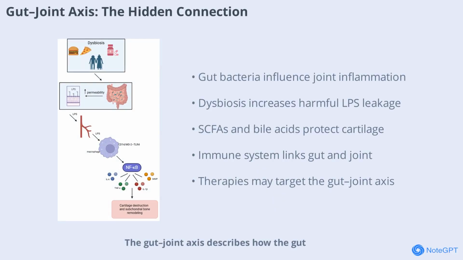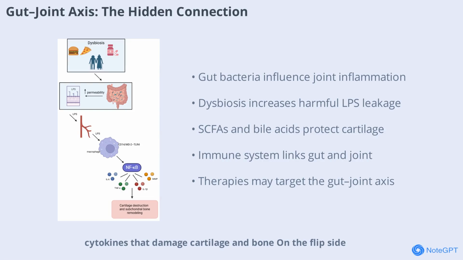Gut-joint axis describes how the gut microbiome communicates with joint tissues through metabolic, immune, and hormonal pathways. Under healthy conditions, beneficial gut bacteria help maintain the intestinal barrier, produce anti-inflammatory compounds like short-chain fatty acids (SCFAs), and support immune balance. But when dysbiosis occurs due to factors like diet, aging, or antibiotics, the gut barrier weakens. Harmful bacterial products, such as lipopolysaccharide (LPS), can leak into the bloodstream, triggering immune cells in the joints and promoting inflammation. This process activates destructive enzymes and cytokines that damage cartilage and bone.